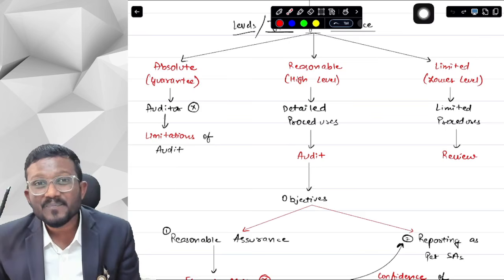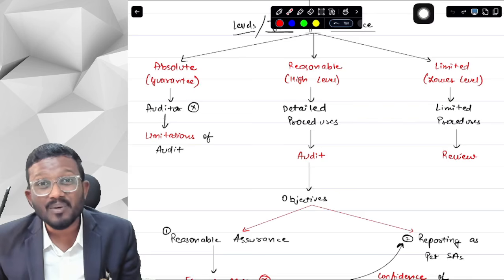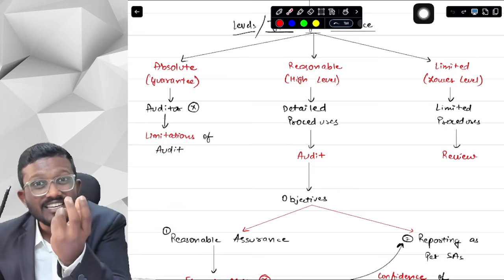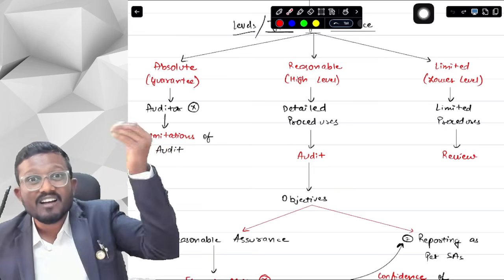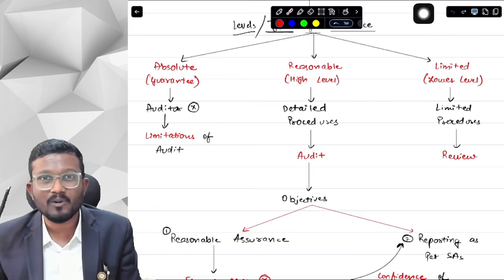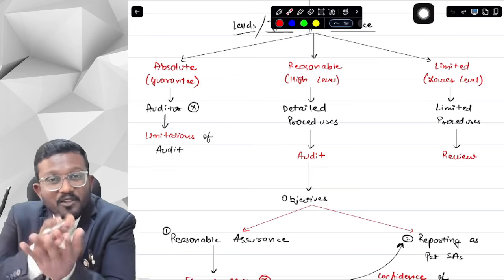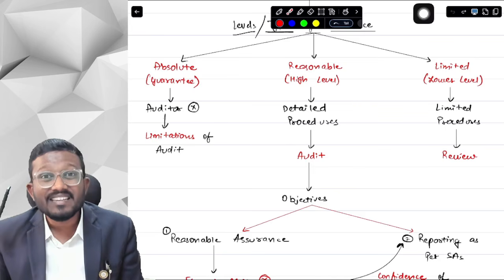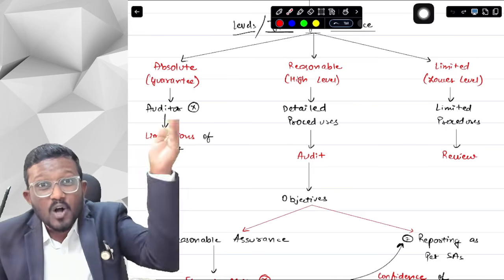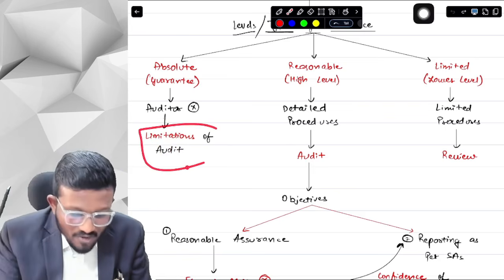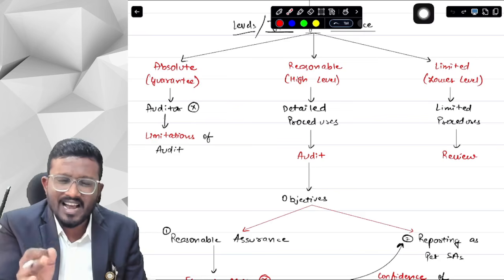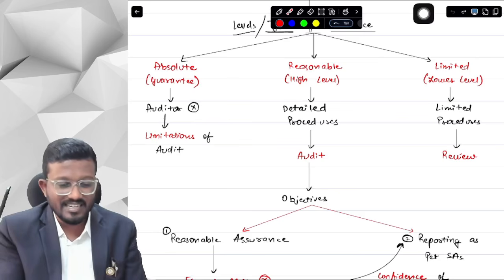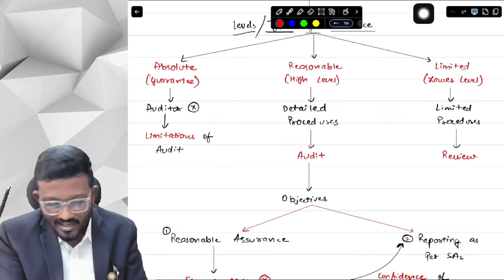Now there is a risk. What risk, sir? What if those 10, 20 transactions are right, but all the transactions are wrong? What if those 10, 20 transactions are wrong and all the transactions are right? We will never get to know about it, because we will be forming our opinion based on the checking of those 10 to 20 transactions only. That means it is a limitation of audit. We cannot check all the thousands of transactions. This is the limitation of audit, and that's why even if we have checked everything and even if we are sure that the financial statements are prepared as per AFRF, we cannot give you an absolute assurance. We cannot give you a guarantee.